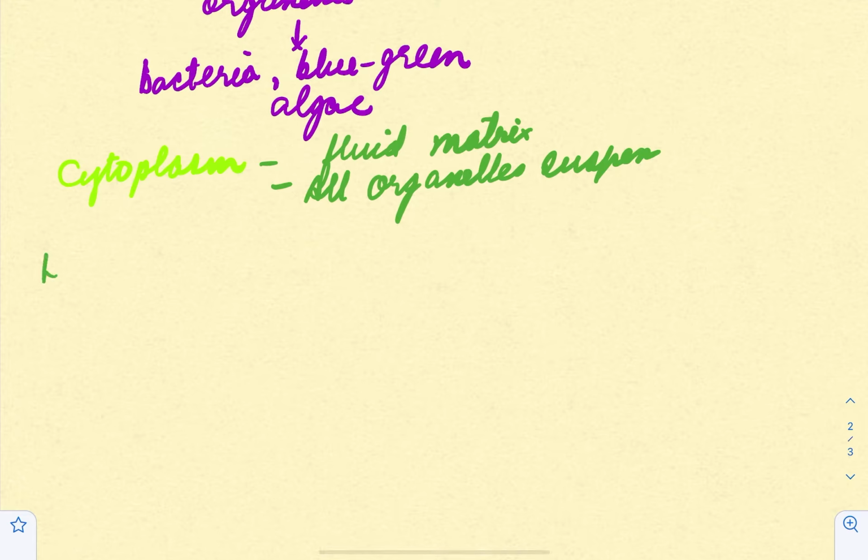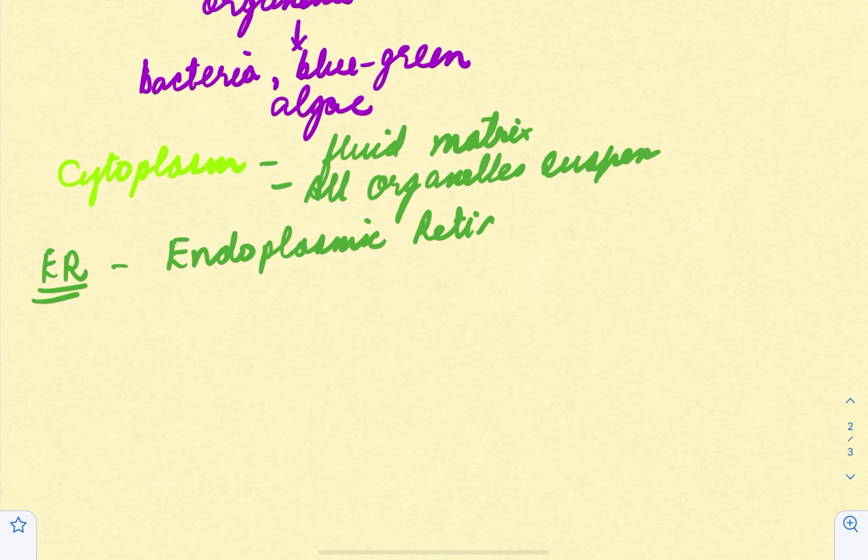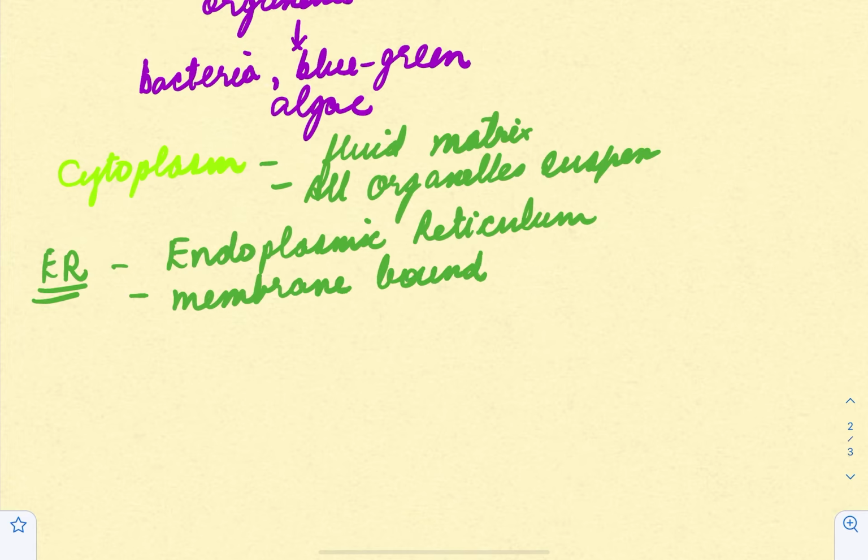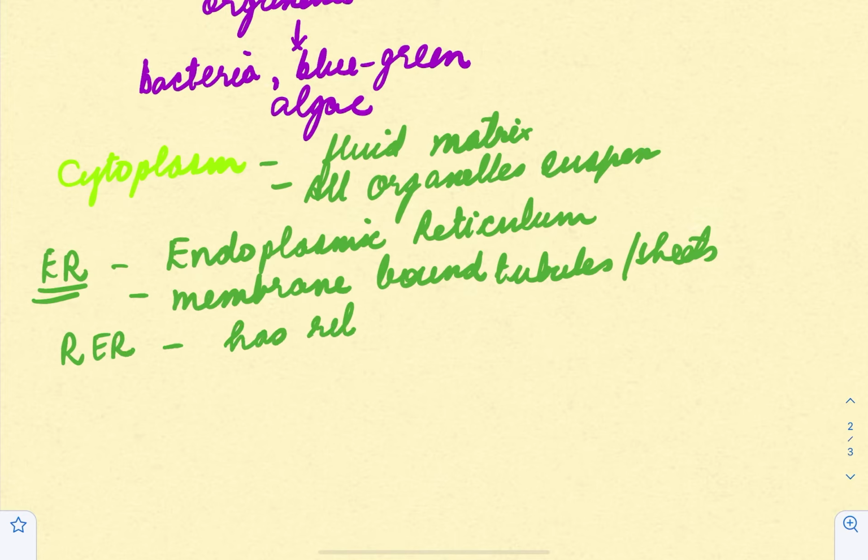Let's talk about the first organelle, that is endoplasmic reticulum. Now, endoplasmic reticulum is like a network. There's a network formed by this, right? It's actually made of membrane-bound tubules, or you can say sheets, right? And they have a similar structure as that of plasma membrane. Now, if it is rough endoplasmic reticulum, that means it has ribosomes attached to it.